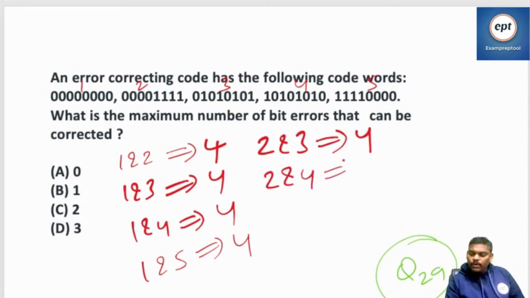How many bits differ? 4. 4 to 5, how many bits differ? 4.